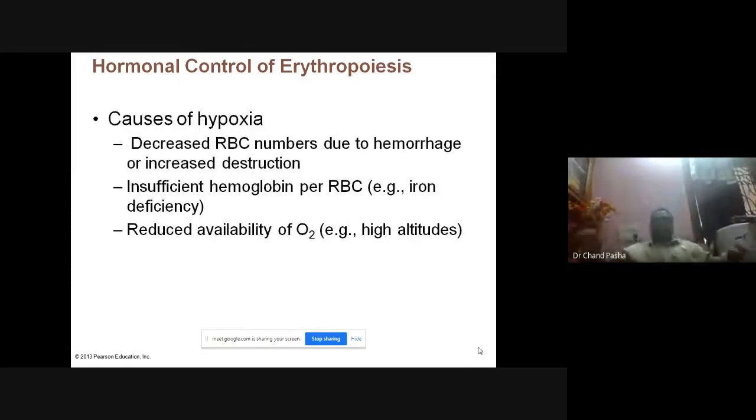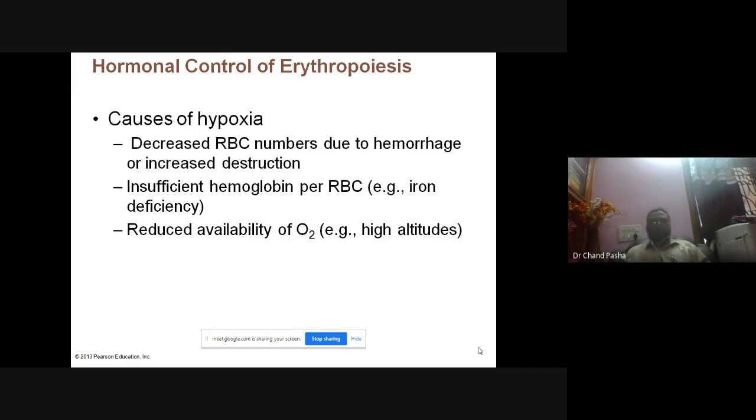The cause of hypoxia is nothing but a situation of low oxygen to the tissue, and it happens due to decreased RBC for different reasons. One could be hemorrhage, or blood loss, or injury or damage. Second could be destruction. RBC could be damaged, and once it is damaged, the liver will tackle it, otherwise it will go to the spleen. Otherwise, there could be an injury, a vein cut or a hemorrhage, on any side. It could be brain hemorrhage or tissue hemorrhage, wherever it may be.